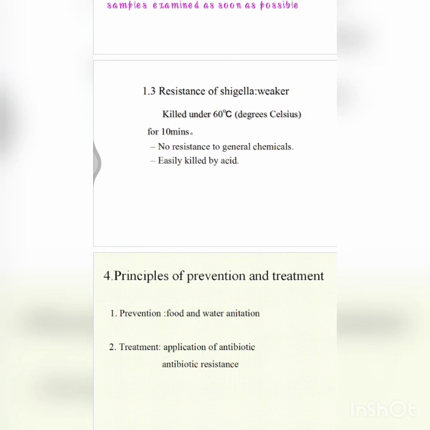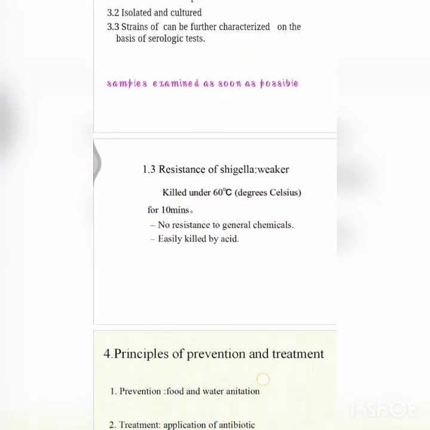So this is important. The important ways of preventing it are food and water sanitation, and treatment by applying antibiotics according to resistance. So improvement of environmental sanitation, improvement of personal hygiene, and protection of food from flies. So this is important. This is all about Shigella.